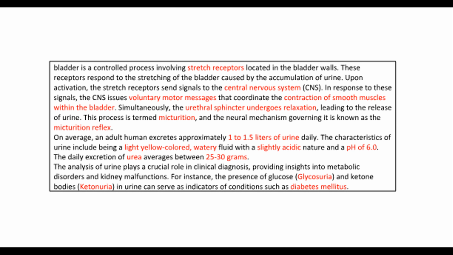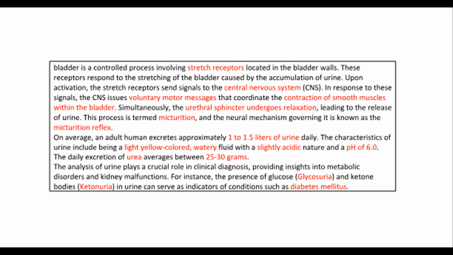In response to these signals, the CNS issues voluntary motor messages that coordinate the contraction of smooth muscles within the bladder. Simultaneously, the urethral sphincter undergoes relaxation, leading to the release of urine. This process is termed micturition, and the neural mechanism governing it is known as the micturition reflex. On average, an adult human excretes approximately 1 to 1.5 liters of urine daily.